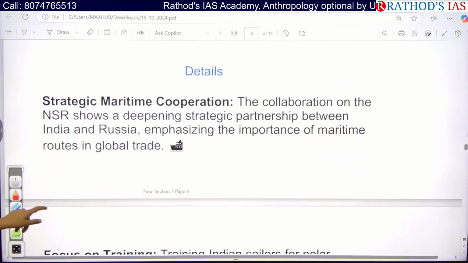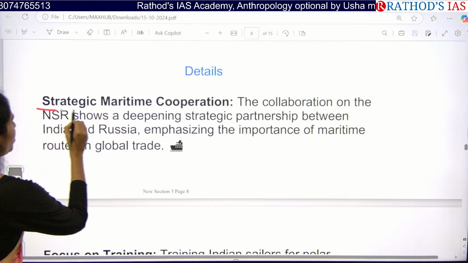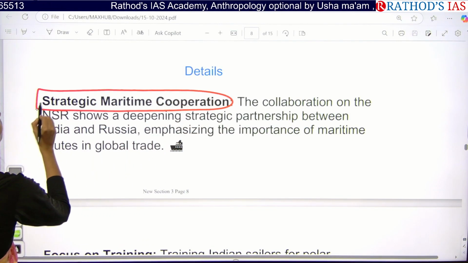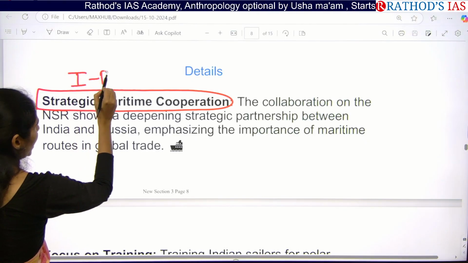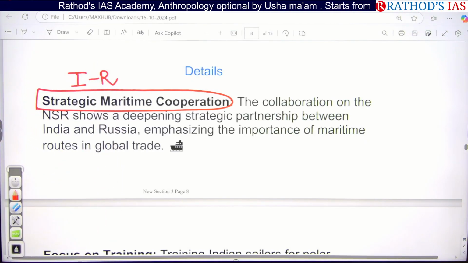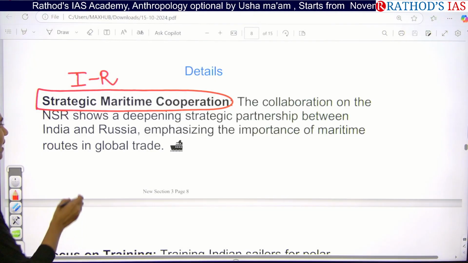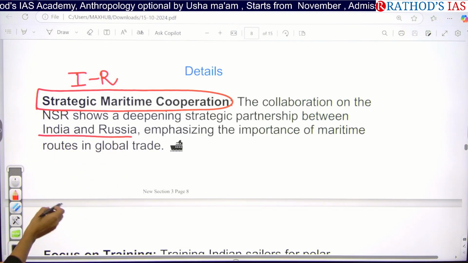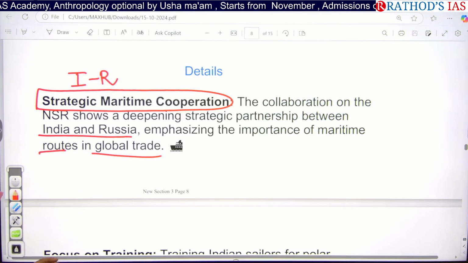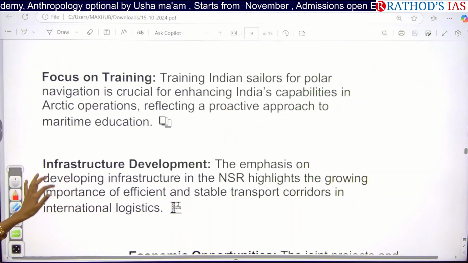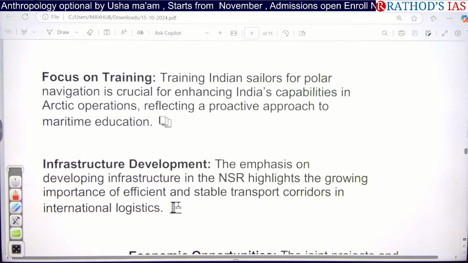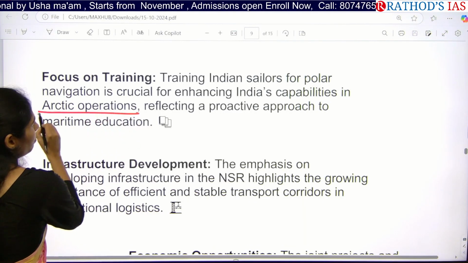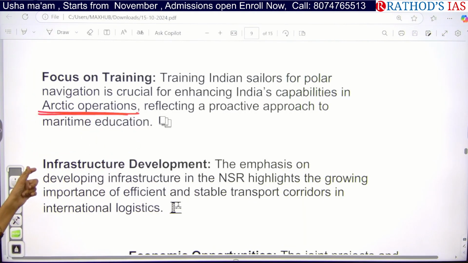And actually, if you see some details, it says that yes, we are going to have strategic maritime cooperation between India and Russia. This collaboration will deepen our partnership, and especially we are giving importance to maritime routes in global trade. And the next important one is that we are also focusing on training. Our Indian sailors are going to get training for polar navigation. It is very important for increasing India's capabilities in Arctic operations.